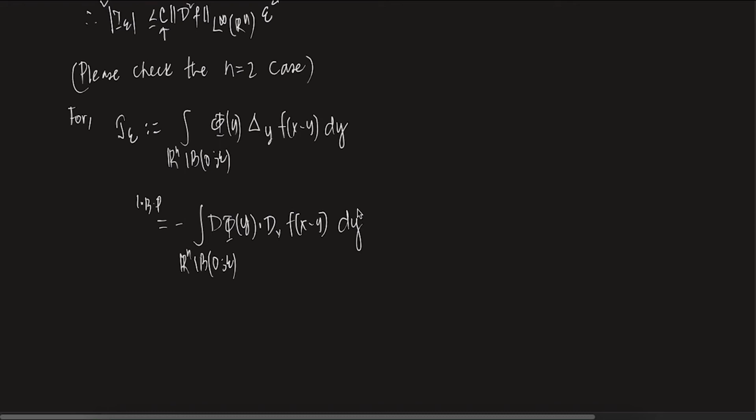Clear? Okay. Plus on the boundary, del B0 epsilon, phi of y times del f by del gamma of x minus y, dS y. Let us explain why we write it like this.